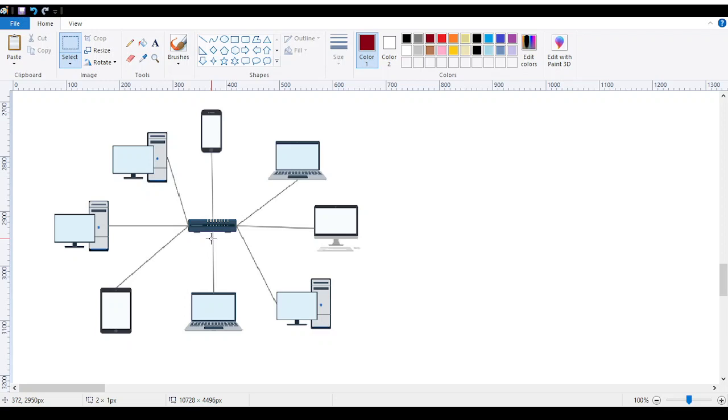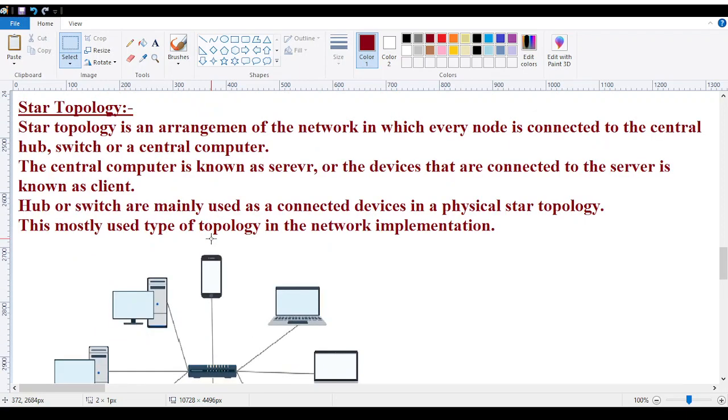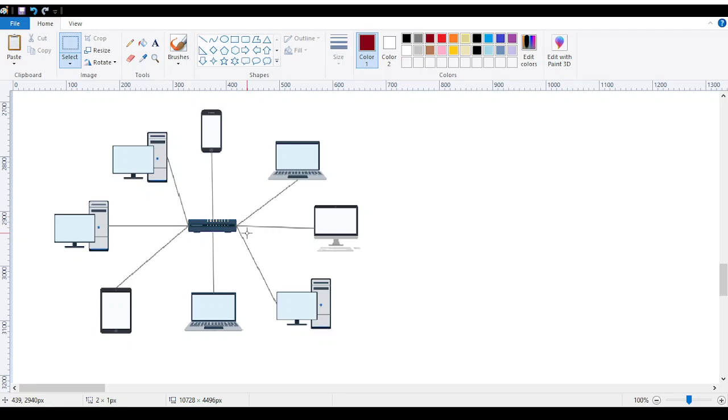This is the most used type of topology, used everywhere inside every corporate. If you go to work, you will find that each and every corporate system or device belongs to one network, to one server. That is what the star topology says. In this star topology, the broadcast never happens. Whatever data the user sends will be sent to the intended recipient only.